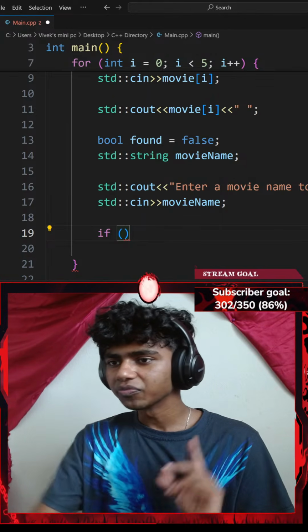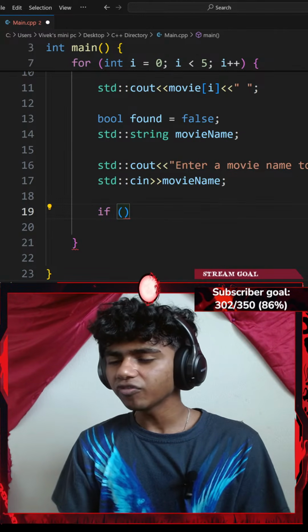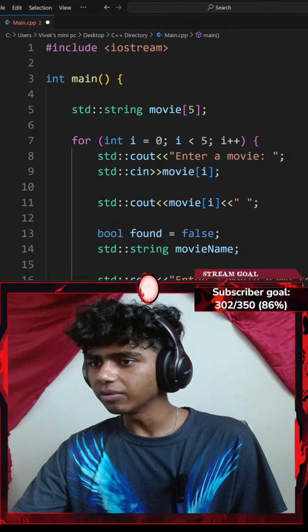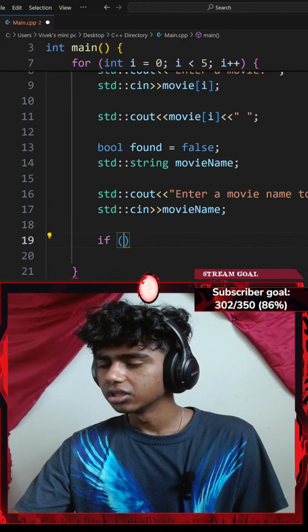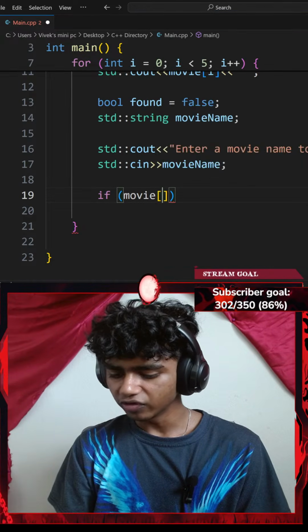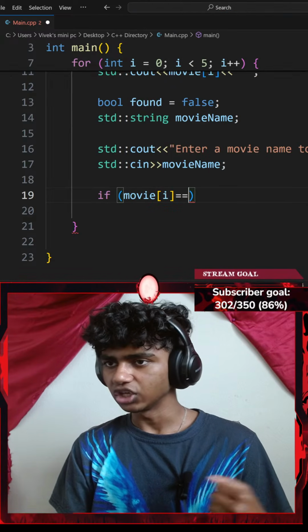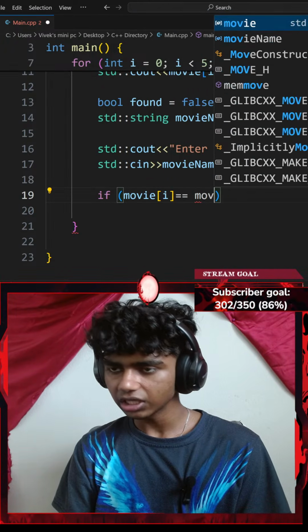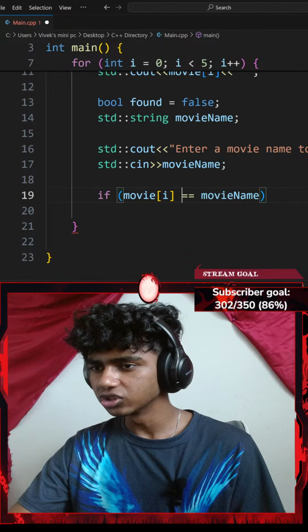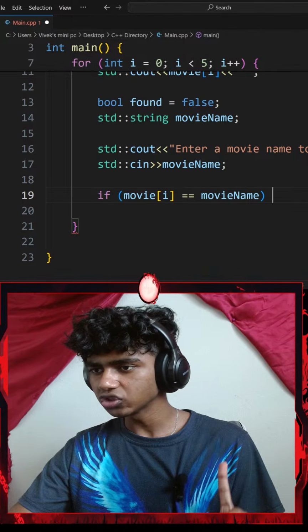Okay, let's see. So let's say if my... so first I have a movie variable here. Okay, so if my movie at index of i is equal to my movie name variable which the user enters to remove, I'll do something.